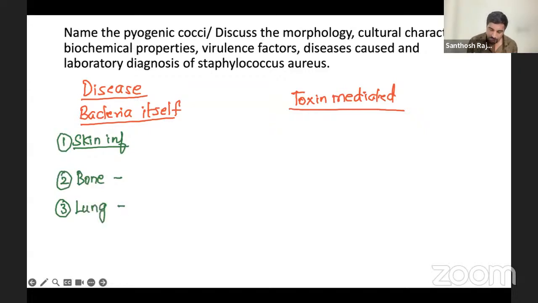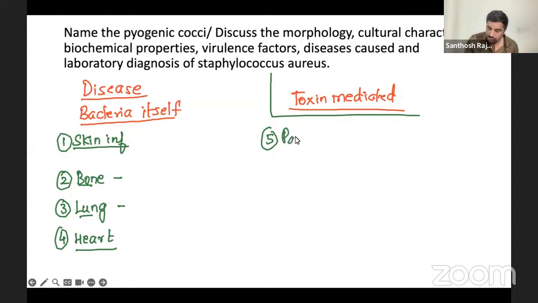Then it also causes something in your heart. Toxin, we'll write later, on the next page. It can also cause special diseases in your parotid gland and in your breast, and also an infection very similar to fungus.